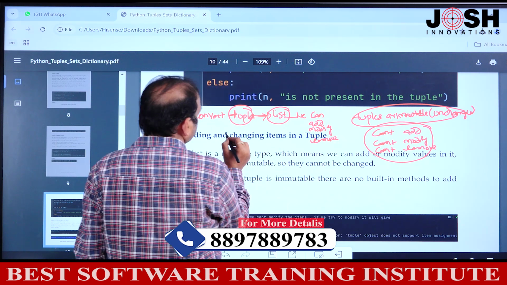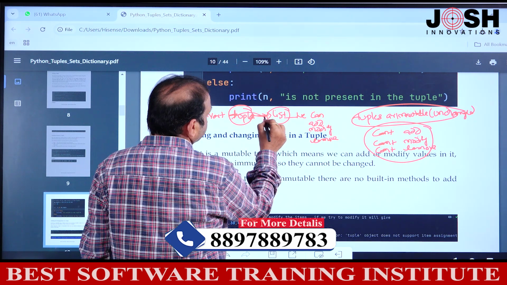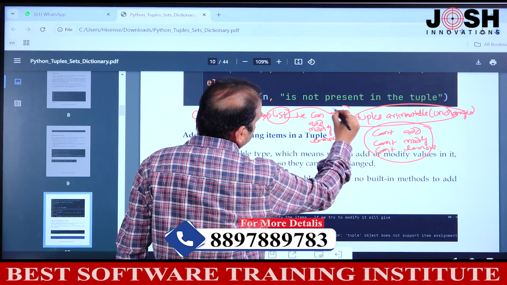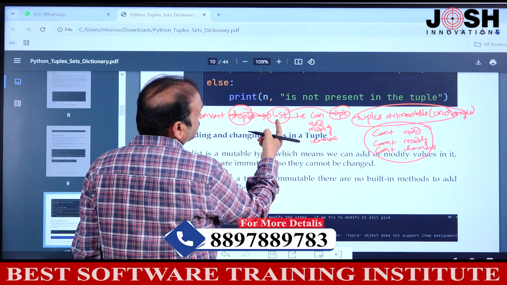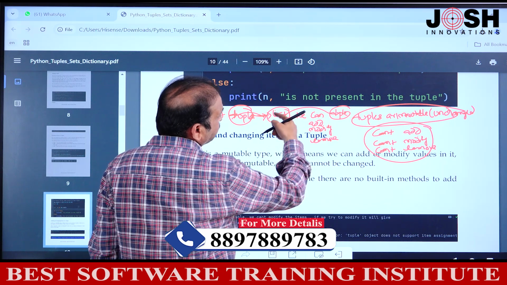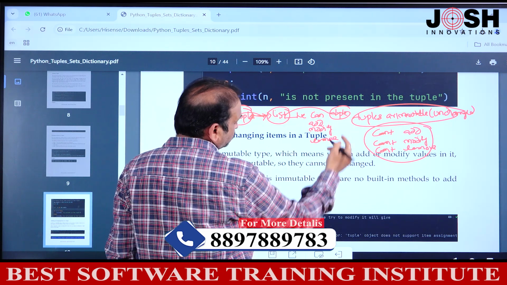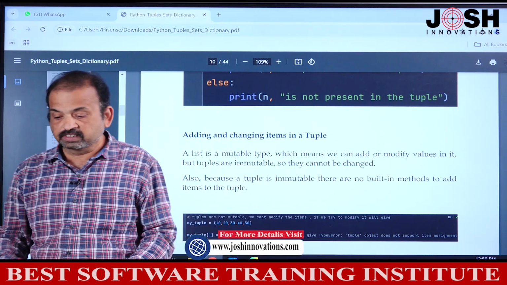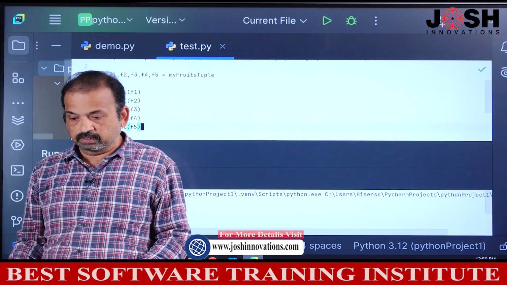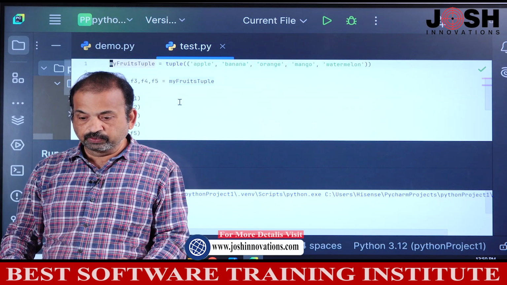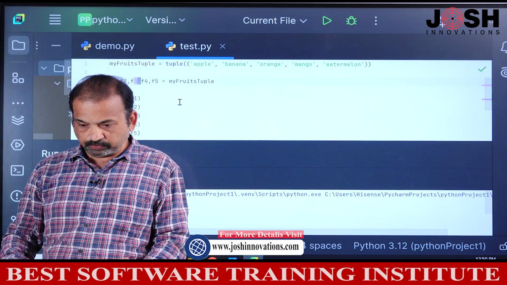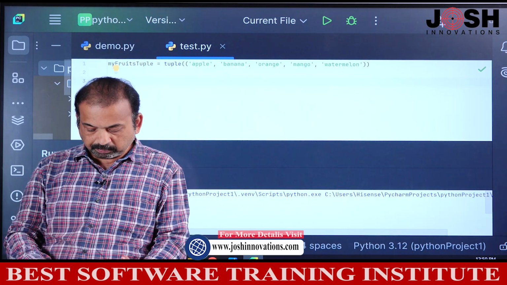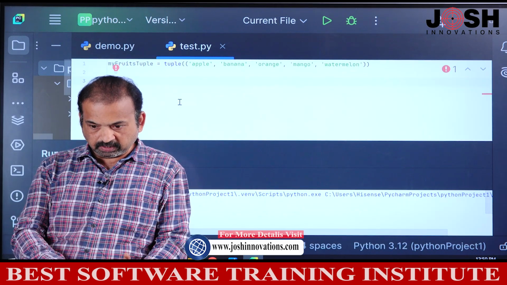Right. So what we'll do, we'll convert tuple to list, do the modifications, and then convert back to tuple. So we'll do this. Now see here, this is my tuple, and I want to add a new fruit. For example, my fruits tuple.